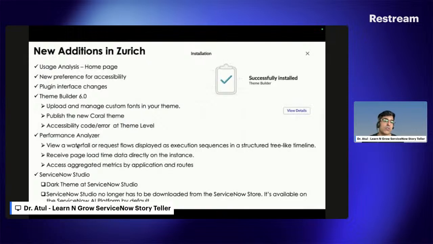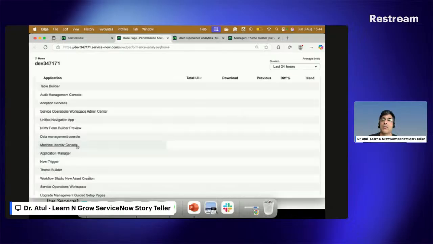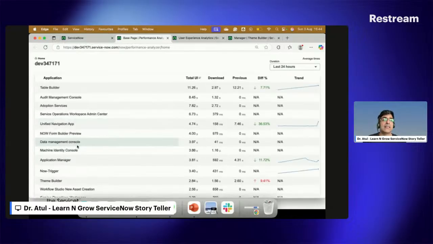view a waterfall request flow display execution sequence. This is something which I generally like, because I want to see how my records are behaving, how my system is behaving from the performance perspective. So this particular feature is good from the platform owner perspective, where you can see how your system is behaving. So I can see my application, Table Builder.